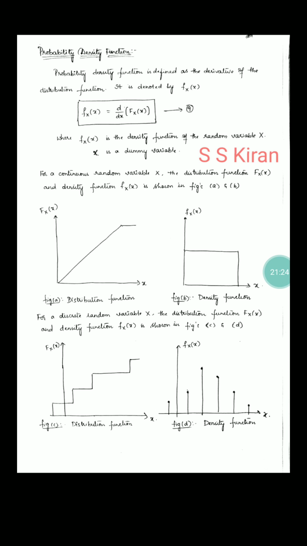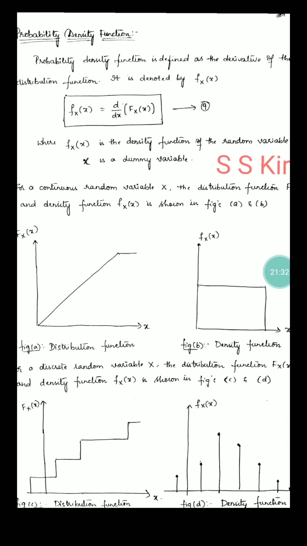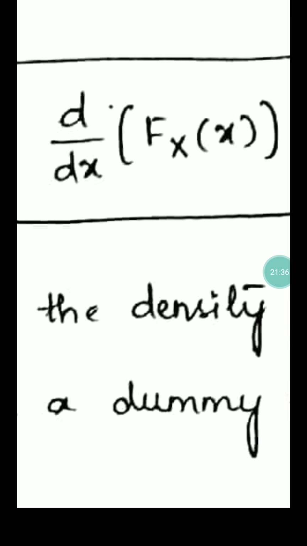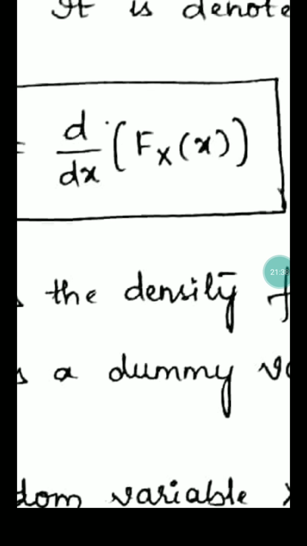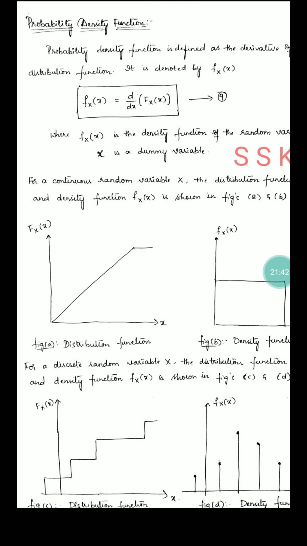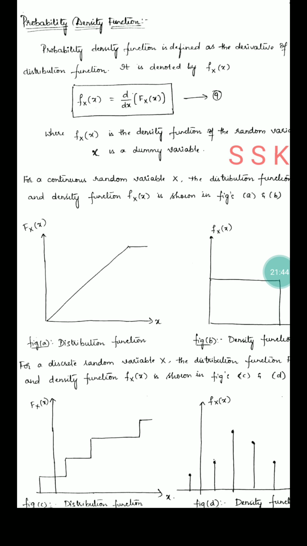Now we enter into the definition. The probability density function is defined, very simply, as the derivative d by dx of the distribution function. Once again I will repeat: the probability density function is defined as the derivative of the distribution function.